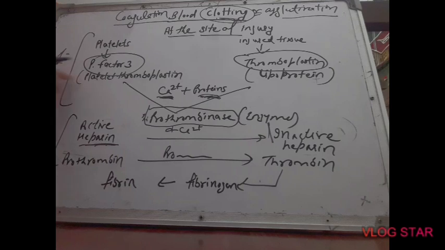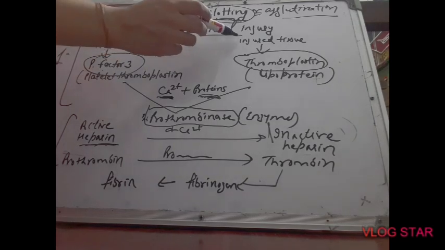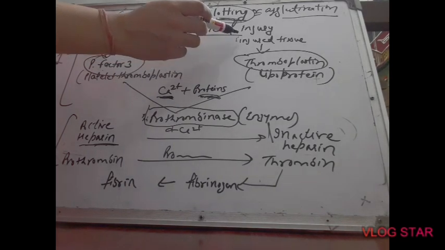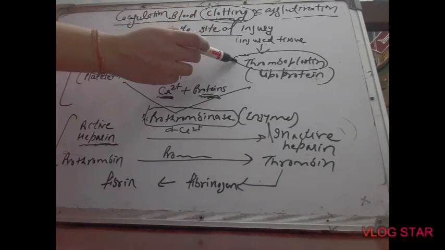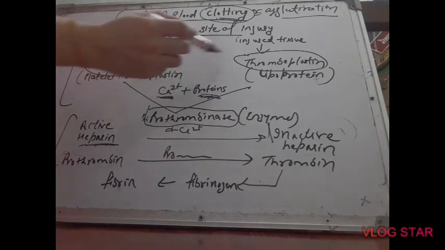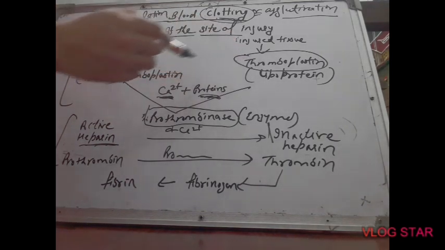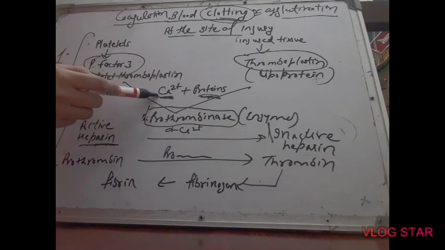Repeating the first step: platelets at the site of injury release platelet factor 3. At the same time, injured tissue also releases thromboplastin. Both platelet factor 3 and thromboplastin combine in the presence of calcium ions and some blood protein and result in the formation of prothrombinase, which is an enzyme. So that is the first step of blood clotting.